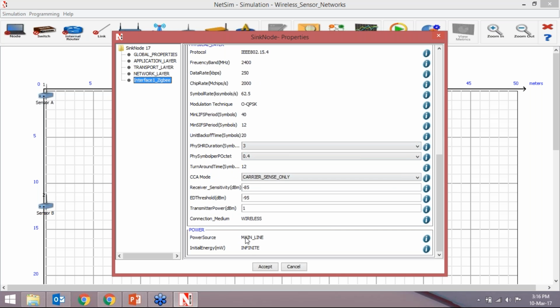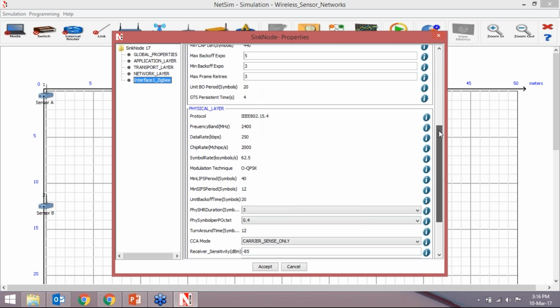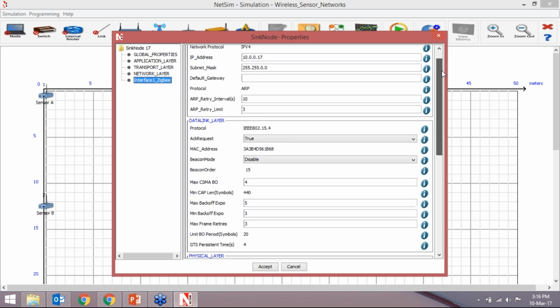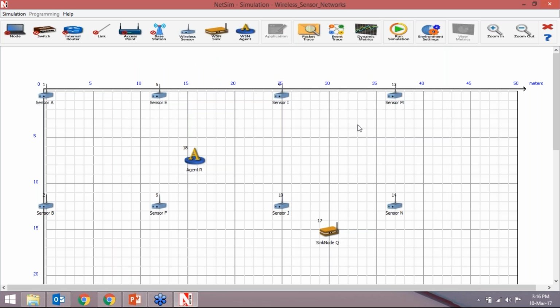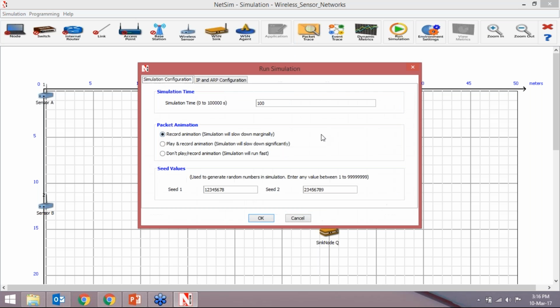Sink node is having directly the mainline power source. Initial energy is infinite. So we can set it for default and see our result. So these three I have shown you the first day. So we just directly simulate and see the wireless sensor network analysis.